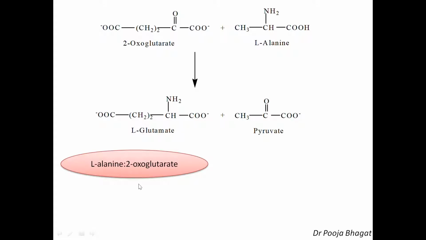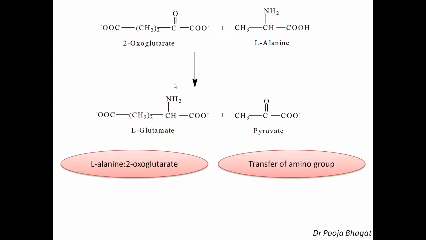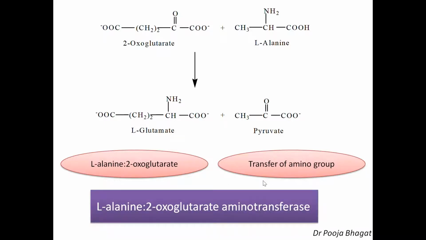So the name of the substrate, okay, and then the nature of the reaction, transfer of the amino group. Okay, so the amino group is transferred, so it is amino transfer. So the systematic name of the enzyme will be L-alanine:2-oxoglutarate aminotransferase. So this is the systematic name of the enzyme which is catalyzing this reaction. I hope it is clear to everyone.